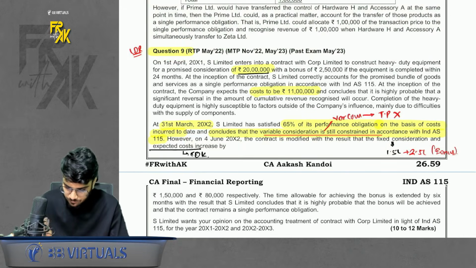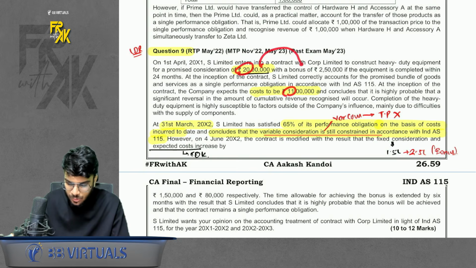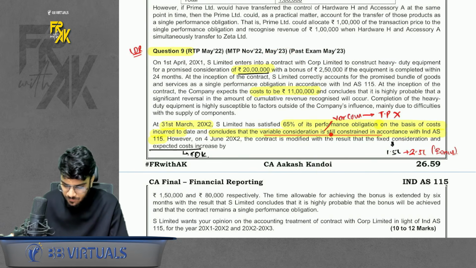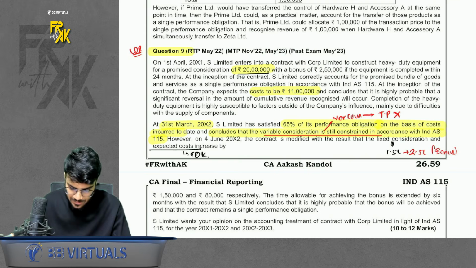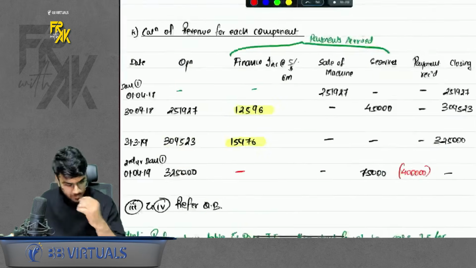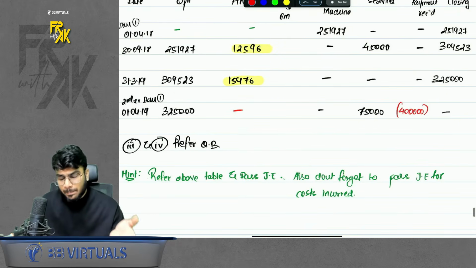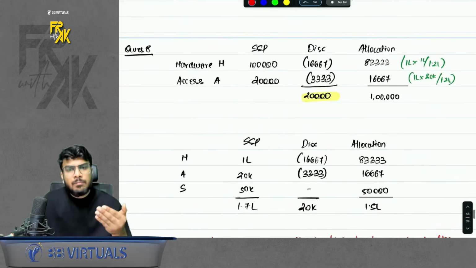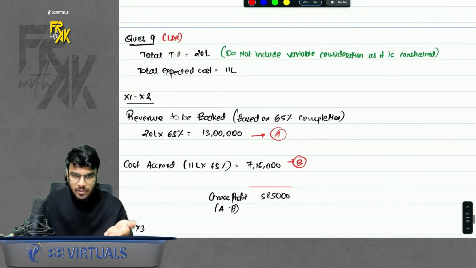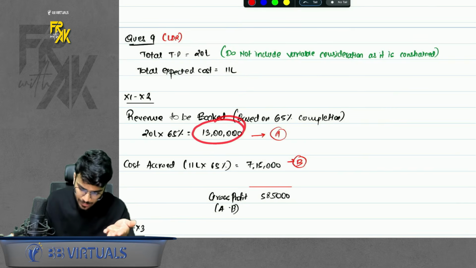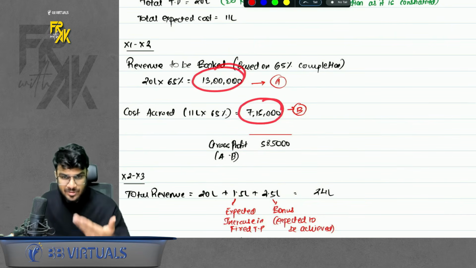What does it say? It says our revenue was 20, our cost was 11 as of now. There was a bonus also, but it was expected that we will not receive it, so we did not book it. Our percentage completion was 65%. So what to do? Simple. If your total revenue is 20, percentage completion is 65%, book 65% revenue. That is what we do. So we book 65% revenue, and similarly we will also accrue 65% cost.